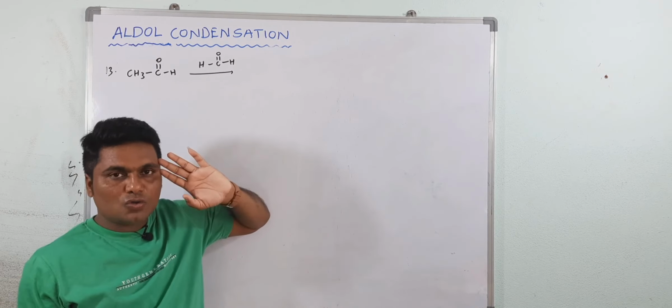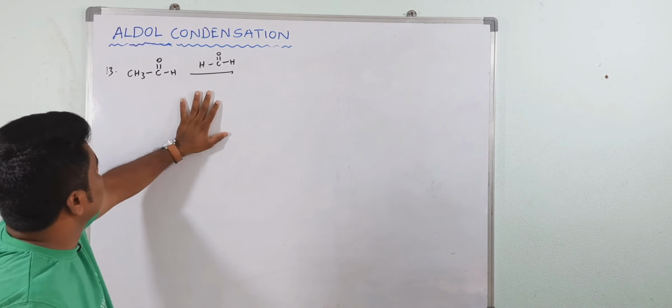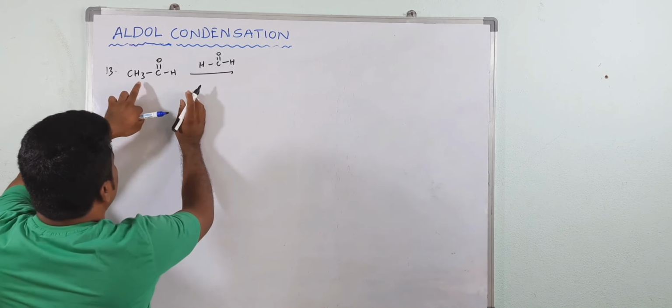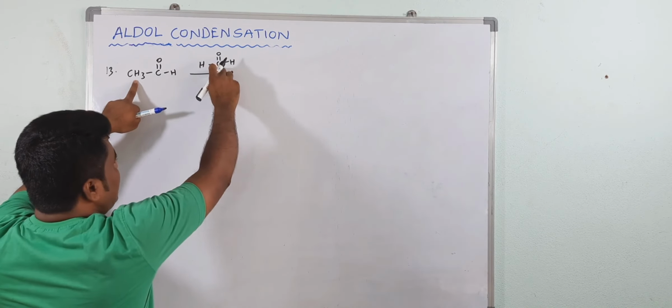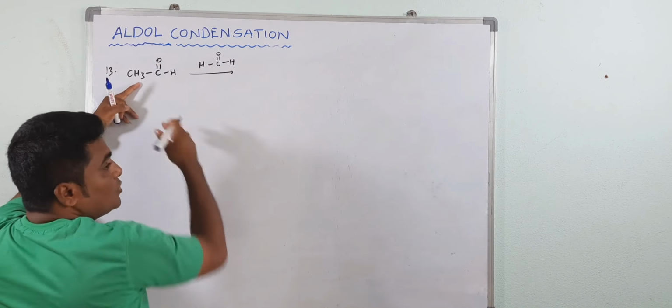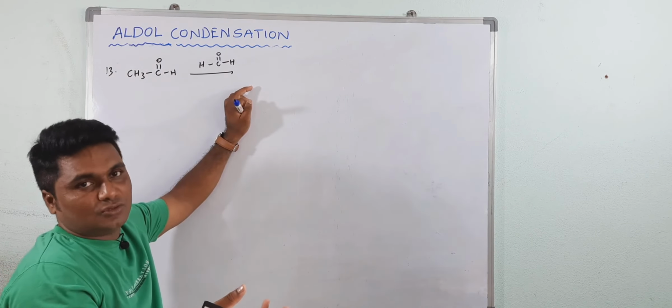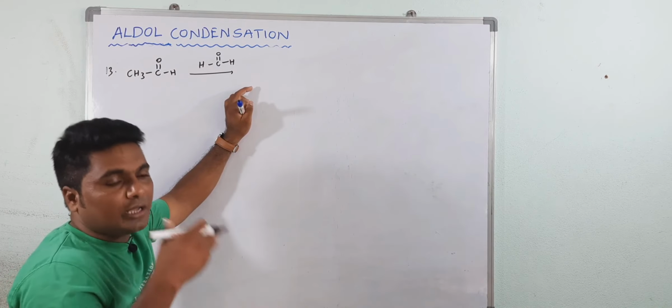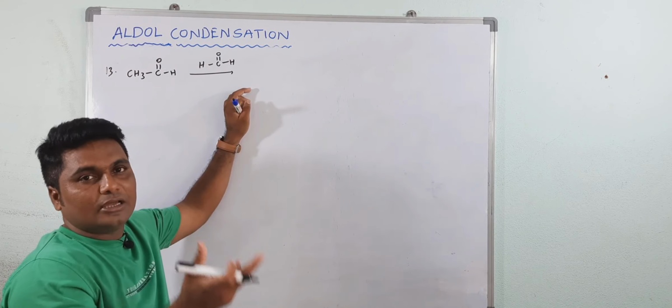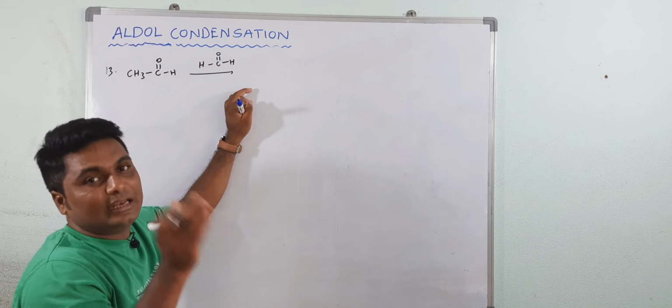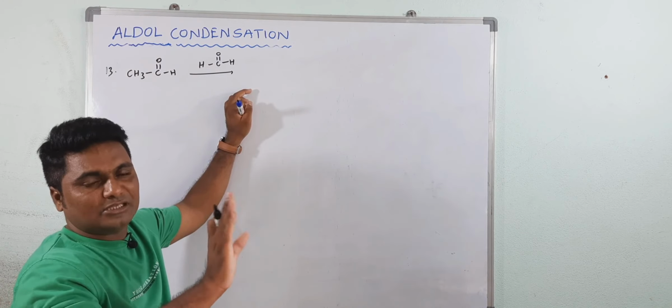But see, when you see the compound, this is having the alpha hydrogen, this is without alpha hydrogen. It means what? Of course enolate is formed. So you have to find which compound undergoes enolization, which compound gives the nucleophile, and which compound acts as an electrophile. That's it. Name is not important here.